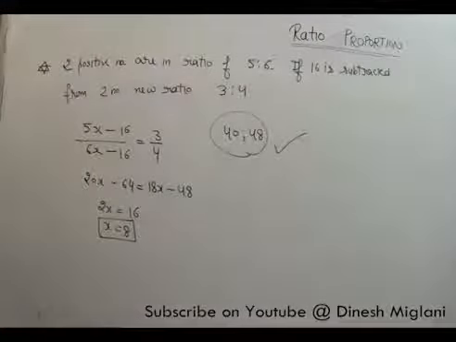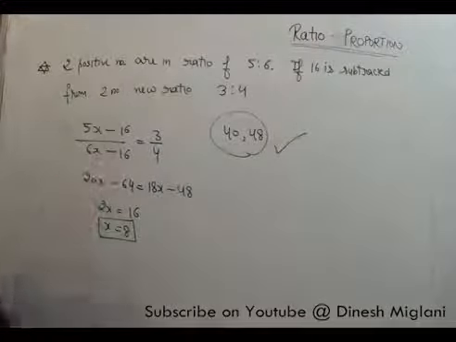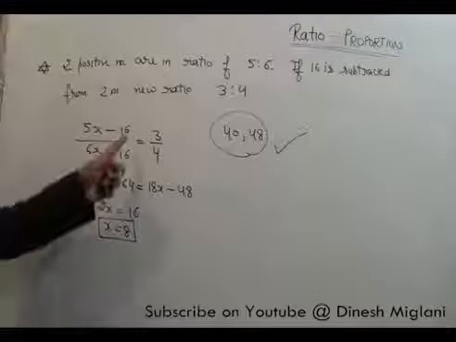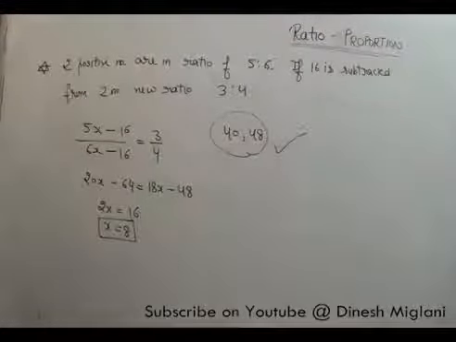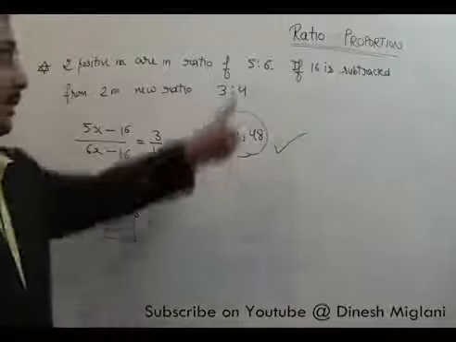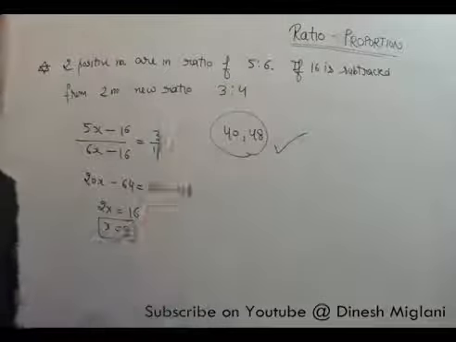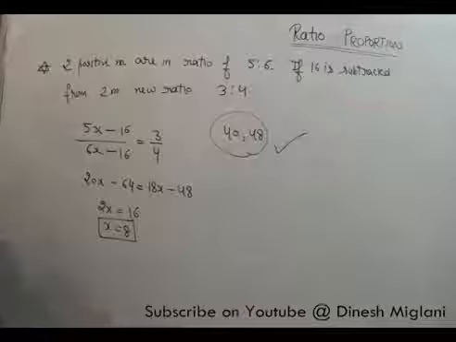So these are my numbers in the starting. What you are expected to do is assume them as 5x and 6x, then as per the given instruction, 16 has to be subtracted, subtract 16 here, subtract 16 here, and just find out x. Once you have the value of x, you can say this number is 40 and this number is 48, that becomes your answer.